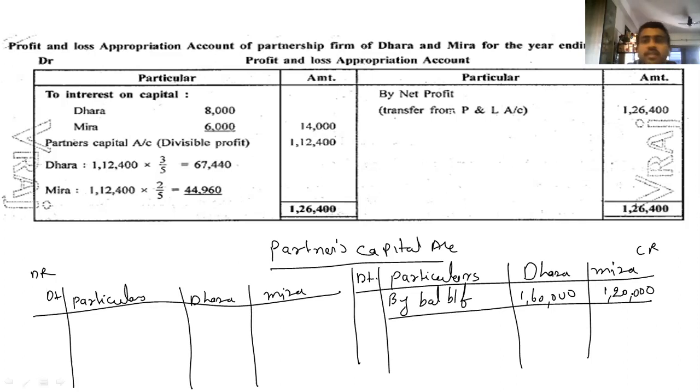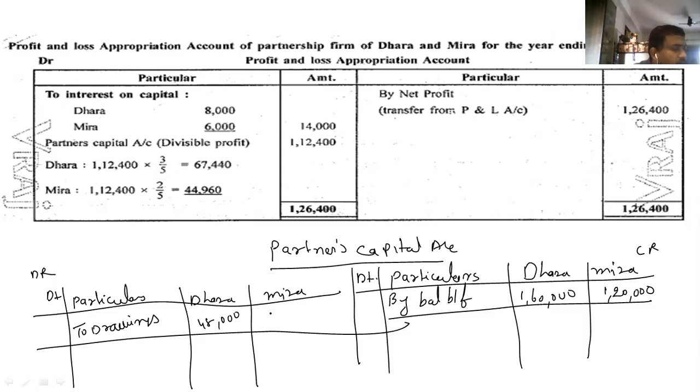After that, I can see net profit is given to us. No need to write. And then comes the drawings. So where we have to write the drawings? Yes, on debit side. So write down debit, to drawings. In Dhara's column, we get 48,000. While in Mira's column, we get 24,000. Written.